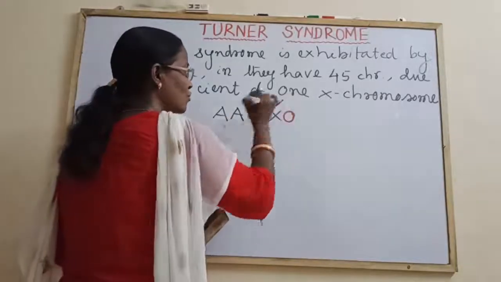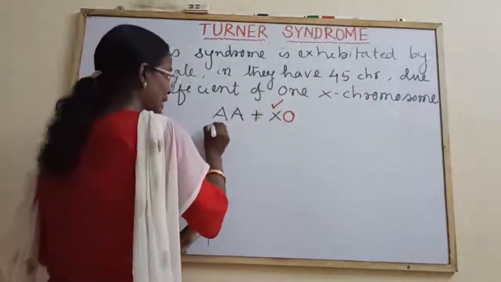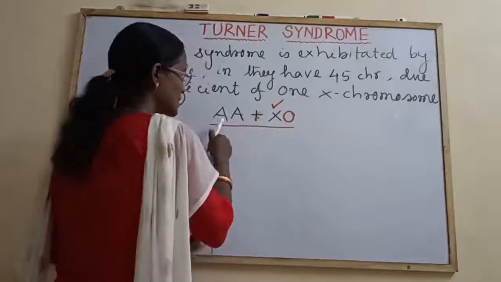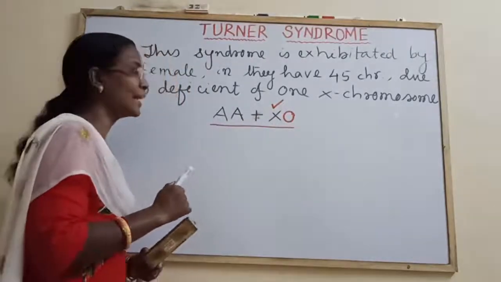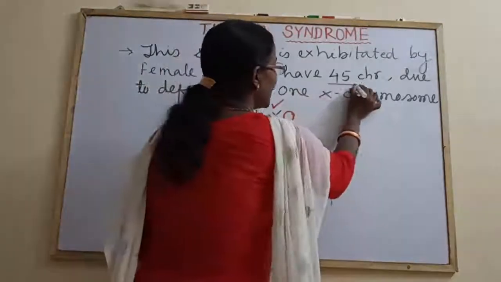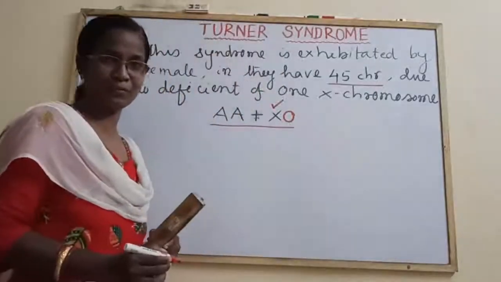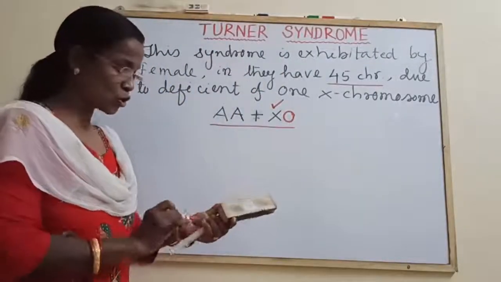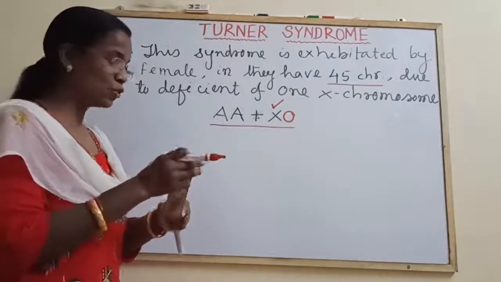Only one X chromosome is there. So they have how many chromosomes? Number of chromosomes would be 1 less. So it would be clearly 45.